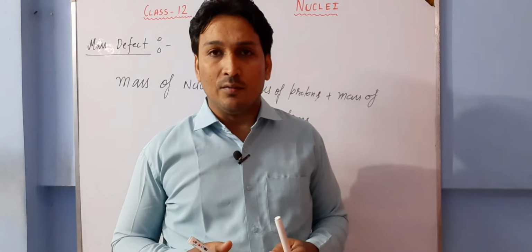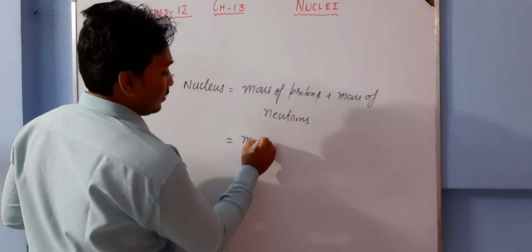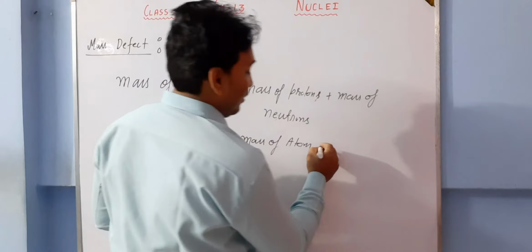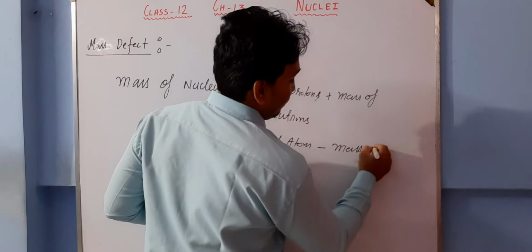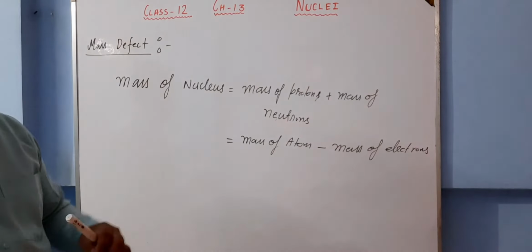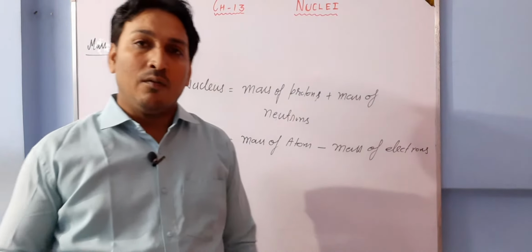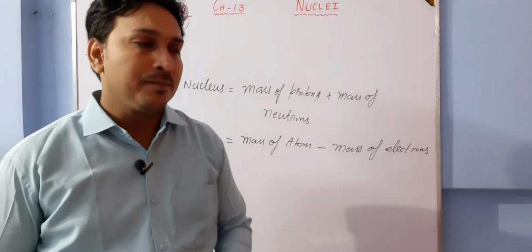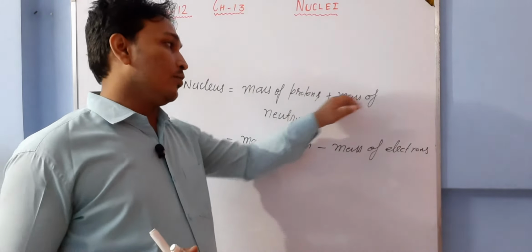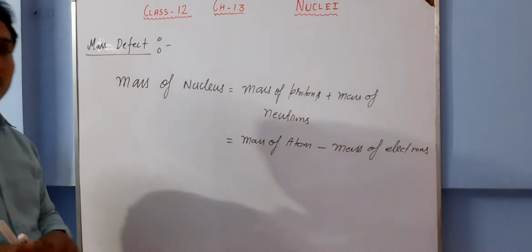But there is another point of view. Suppose I have to measure the mass of the nucleus, then I can say: I measure the mass of the whole atom, and then minus the mass of electrons. Because in atoms, what is there? One nucleus, and electrons revolving around the nucleus. So mass of atom minus mass of electrons should give the mass of nucleus. Mathematically and theoretically, these two things, mass of protons plus mass of neutrons, and mass of atom minus mass of electrons, should represent the same thing, the mass of nucleus.